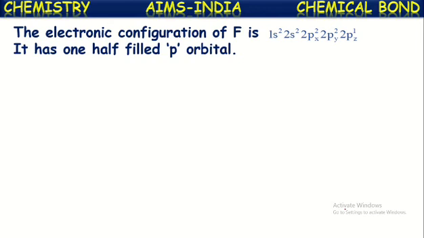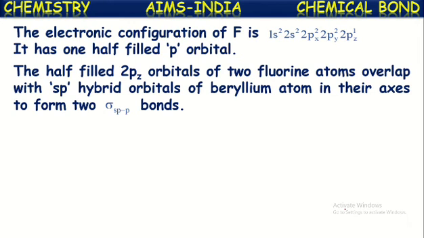In another case, if you see the electronic configuration of fluorine atoms, their atomic number is 9 and their configuration is 1s2, 2s2, 2px2, 2py2 and 2pz1. So if you observe the configuration, it has one half-filled 2pz orbital. This half-filled 2pz orbital of two fluorine atoms overlap with sp hybridized orbitals of beryllium atom along their axis to form two sigma bonds.